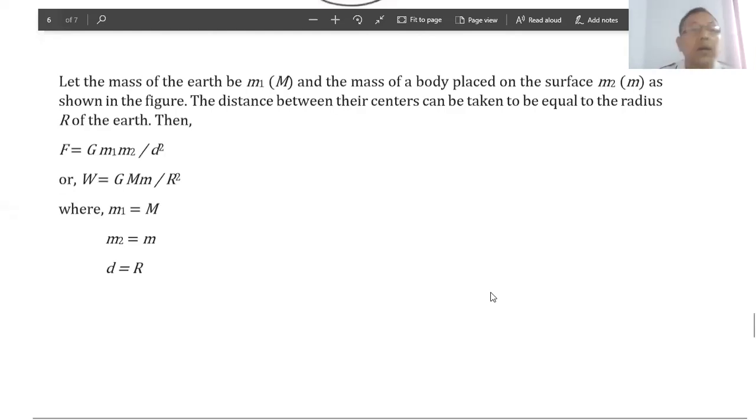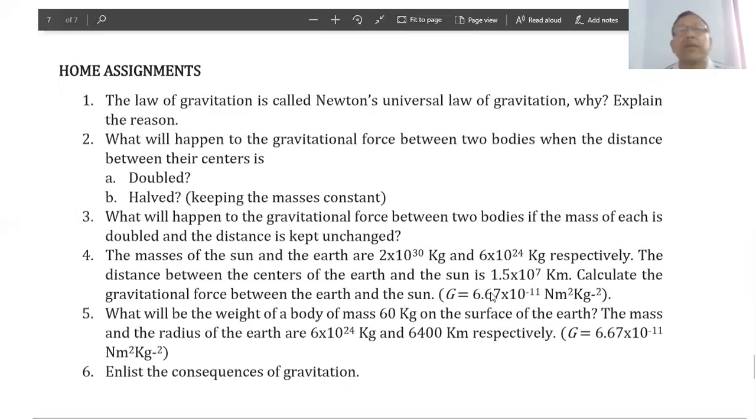About the force of gravity, you can find more knowledge from the tutorial videos related to this. Now I am going to provide you some home assignments. They are as follows.